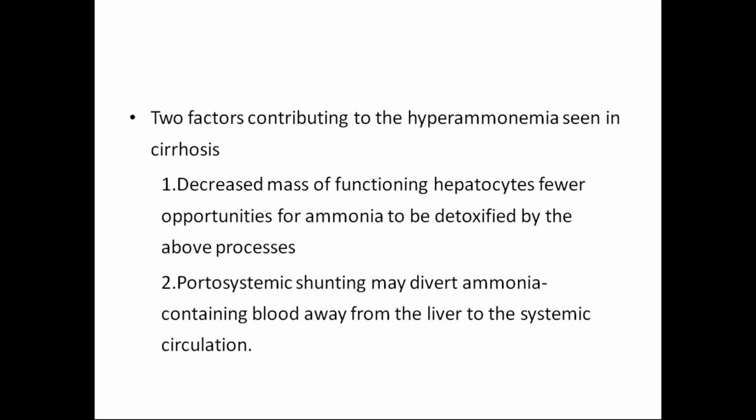Portosystemic shunting may divert ammonia-containing blood away from the liver to the systemic circulation. How does this happen? Instead of the blood going to the liver, it directly enters the systemic circulation because the hepatocytes get disorganized. As a result of cirrhosis, their architecture will be distorted, and as a result the blood will be shunted. That means it takes a bypass through the collaterals and enters the systemic circulation, thereby bypassing the liver.